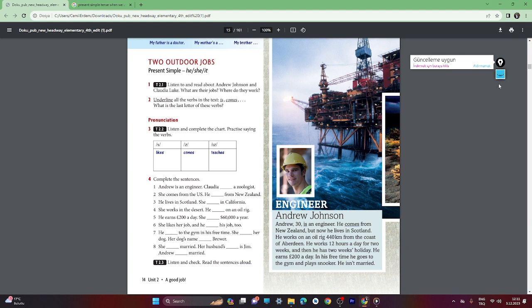Unit 2. Tape script 2.1. Outdoor jobs. Engineer, Andrew Johnson. Andrew, 30, is an engineer. He comes from New Zealand, but now he lives in Scotland. He works on an oil rig 440 kilometres from the coast of Aberdeen. He works 12 hours a day for 2 weeks, and then he has 2 weeks holiday. He earns £200 a day. In his free time he goes to the gym and plays snooker. He isn't married.